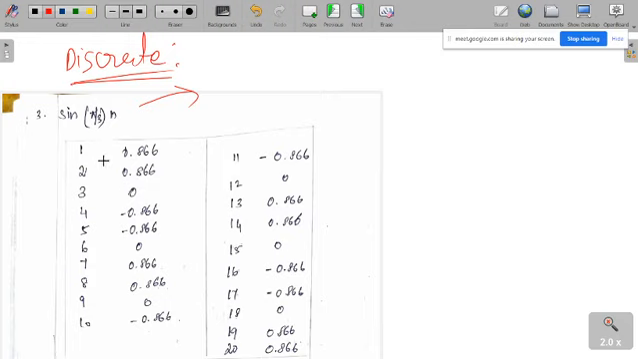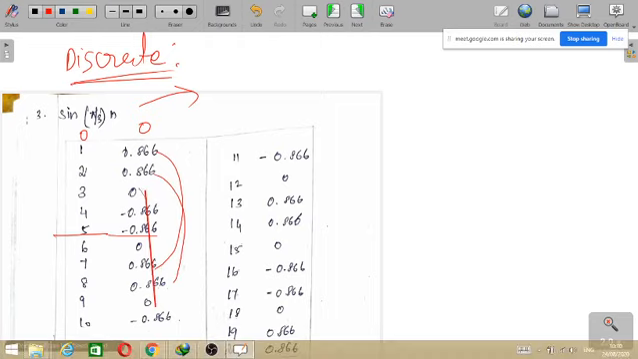So when you put n equal to 0, definitely the value is 0. When n is 1, you get this value, then 2, 3, 4, 5, 6. After n equal to 5, at n equal to 6 you are again getting 0, and again 0.866. So whatever values you are getting here, the same values are getting repeated.